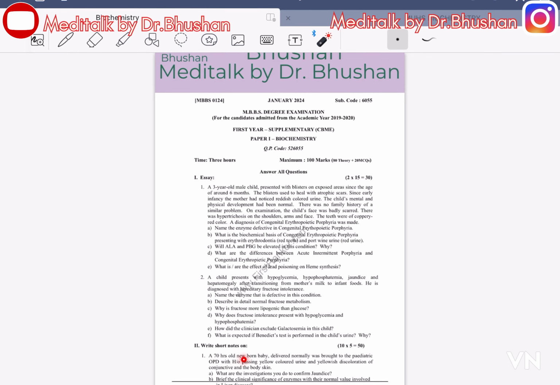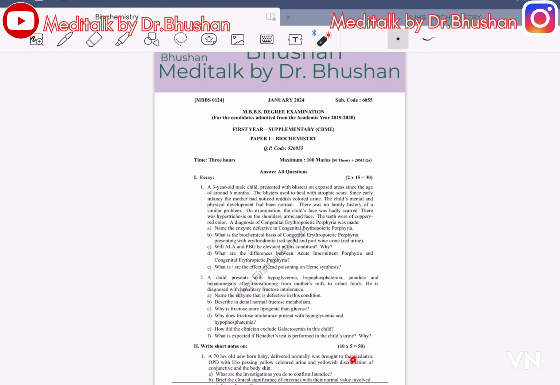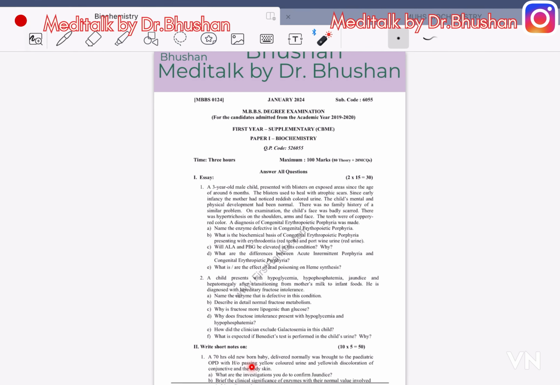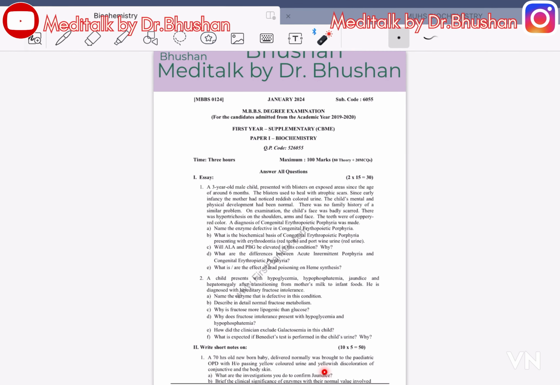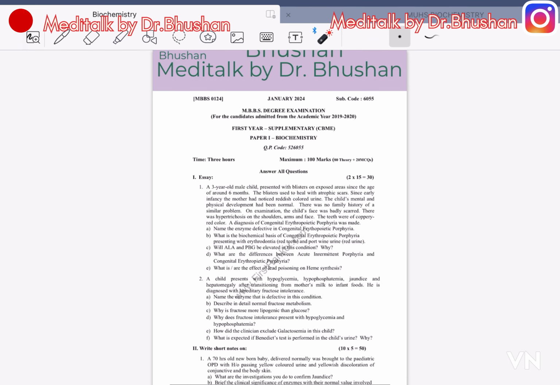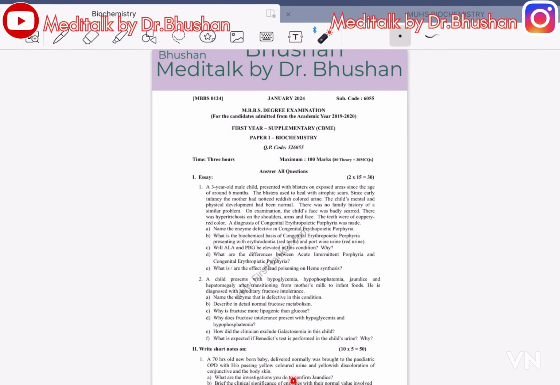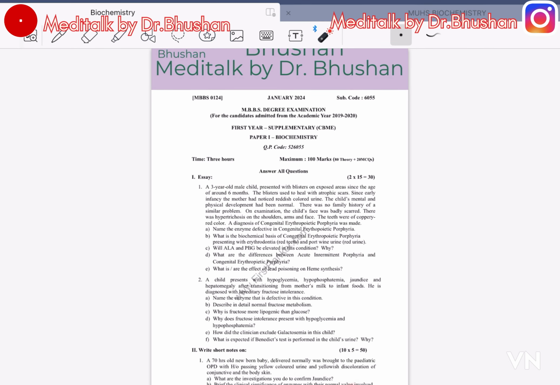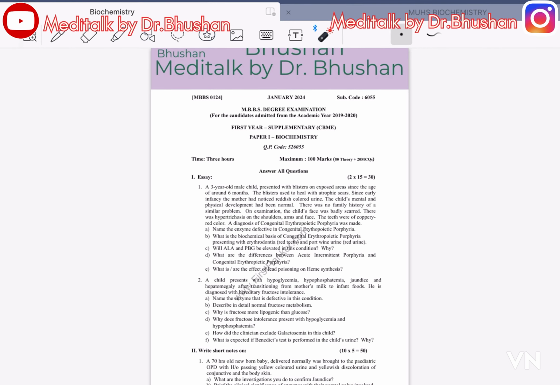A 70-hour-old newborn baby delivered normally was brought to the pediatric OPD with a history of passing yellow colored urine and yellowish discoloration of conjunctiva and body skin. What are the investigations to confirm jaundice? Briefly describe the clinical significance of enzymes and normal values in liver disease.